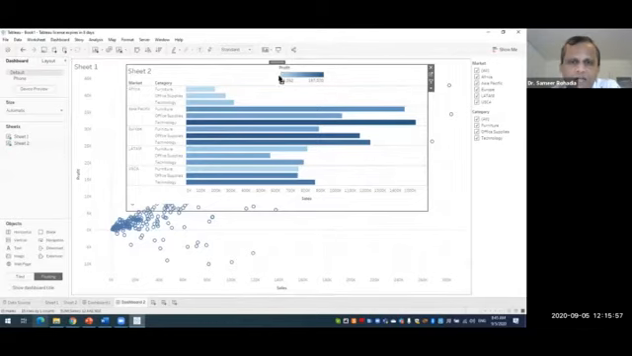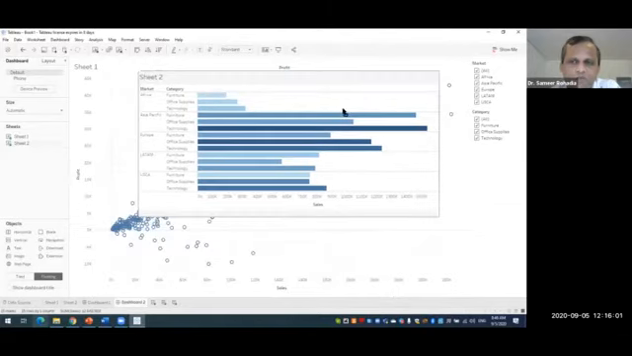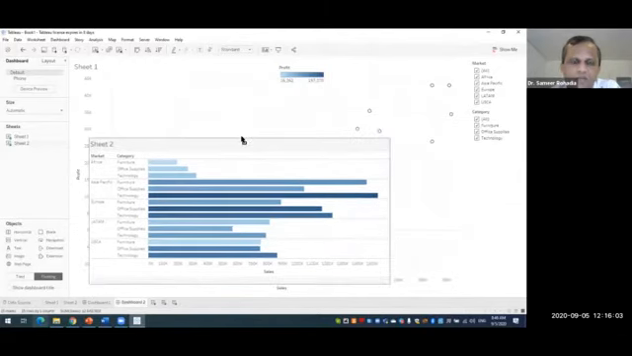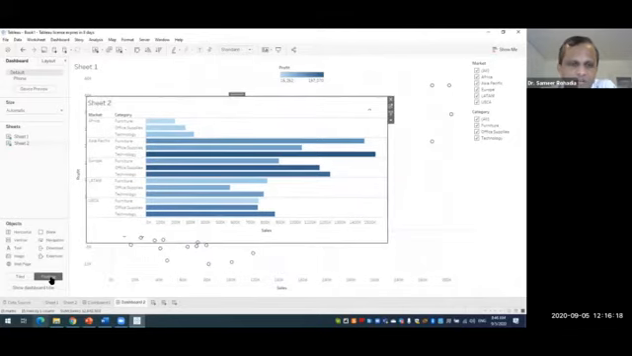And I can drag this sheet 2 anywhere. So this is what we mean by floating. Sometimes we do not want a fixed position for a particular sheet or a particular chart, so we want to make it floating. In that case, we can use this floating concept.